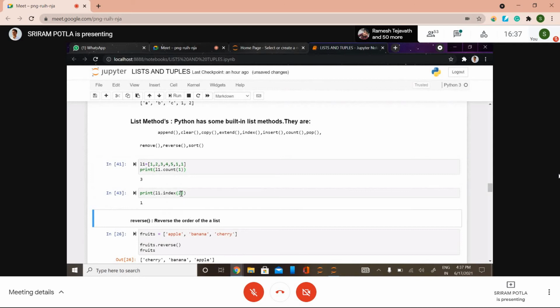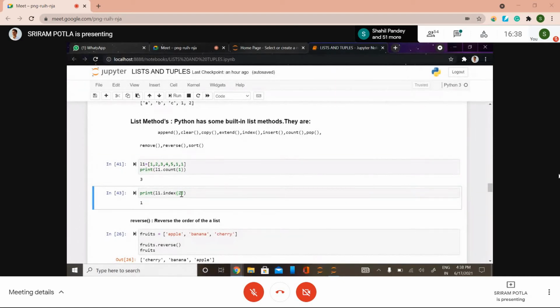I have given 2 as a value, so the index corresponding to that value is 1. 0, 1, 2, 3. So for 2 here, the index is 1, right? So it has printed 1. So is this clear? Actually we are going to get the index of that corresponding element. Index of 2 means the value is 2 right here, so the corresponding index is 1. That's why it has given output as 1.